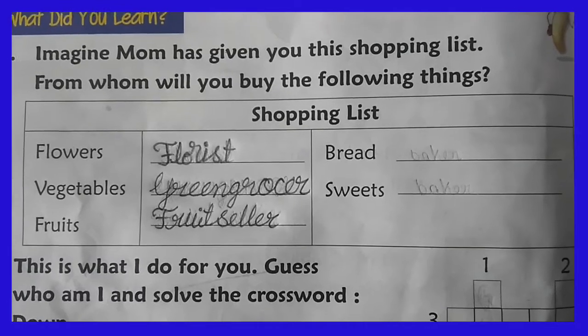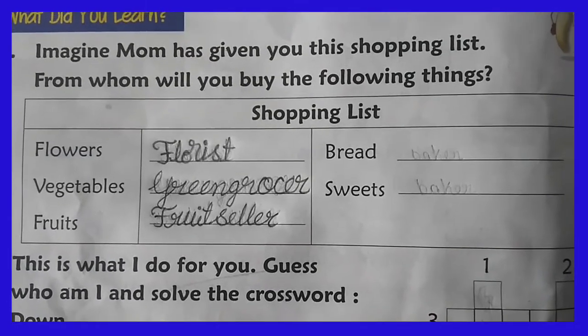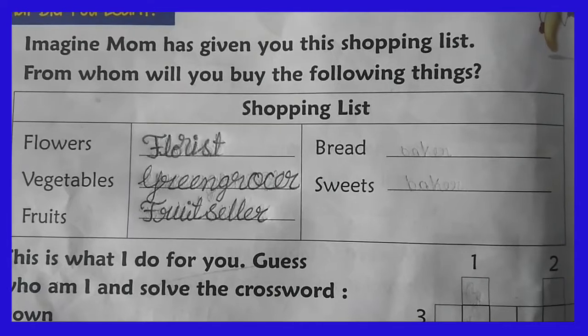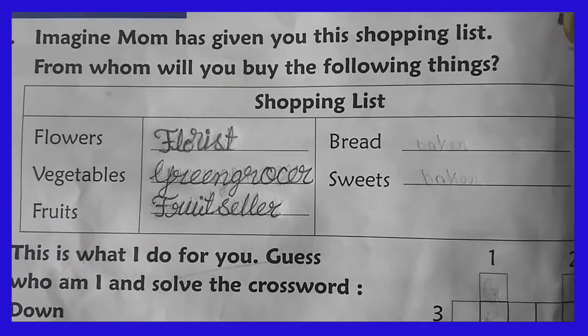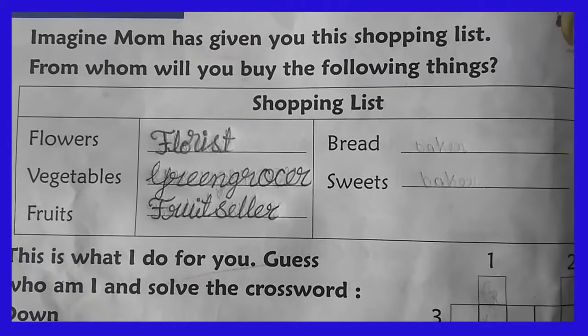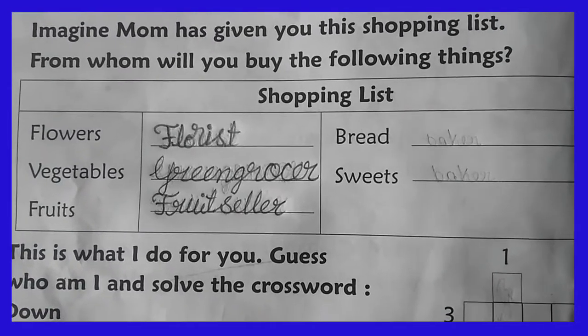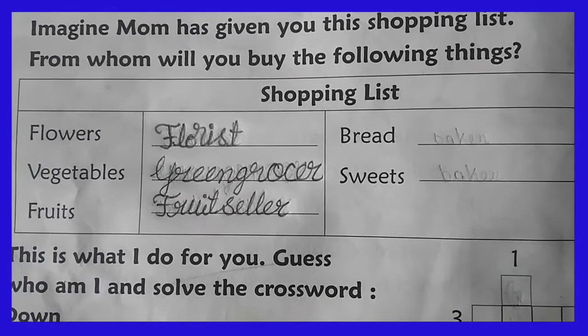Okay. So, the next things are bread and sweets. Who sells the bread and who makes the sweets? About that you can write in your textbook. This too you can do at home itself. This is your homework, my dear. Shall we check the next one? Yes.